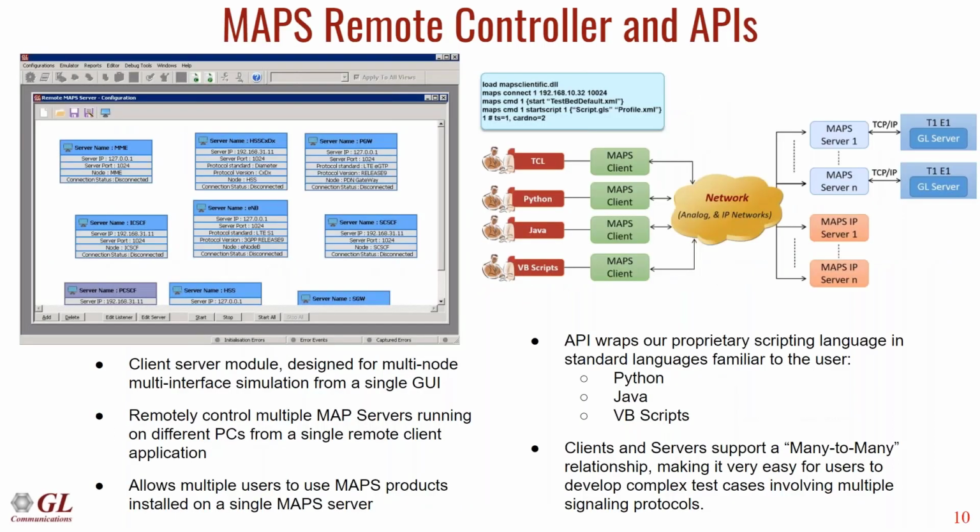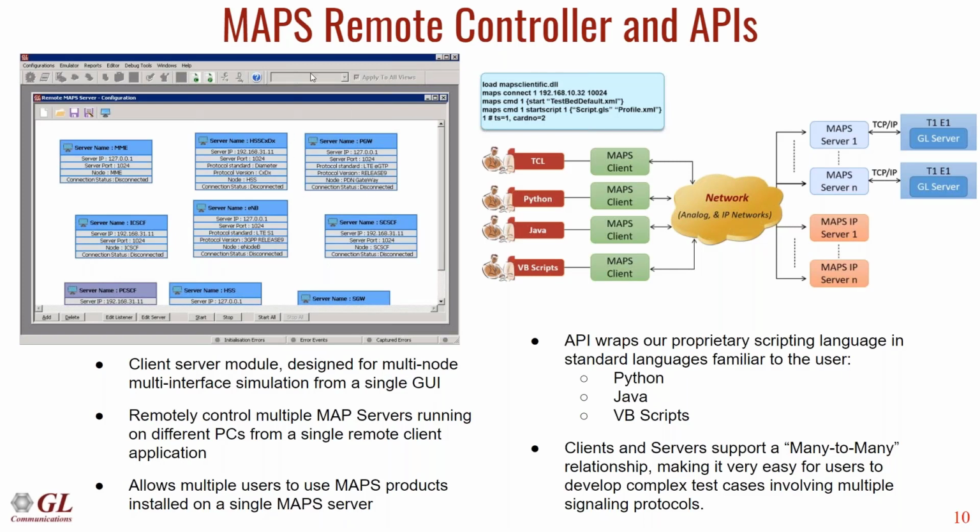Okay, so for all of the MAPS nodes that we emulate, there's a central control point that allows you to control everything from one GUI, and that's called the MAPS Remote Controller. There's a screenshot here on the left showing all of the different nodes that it's communicating with. This is an example of a 4G IMS setup. So this is one control point controlling multiple servers. These nodes can be running on the same server, or on multiple servers.